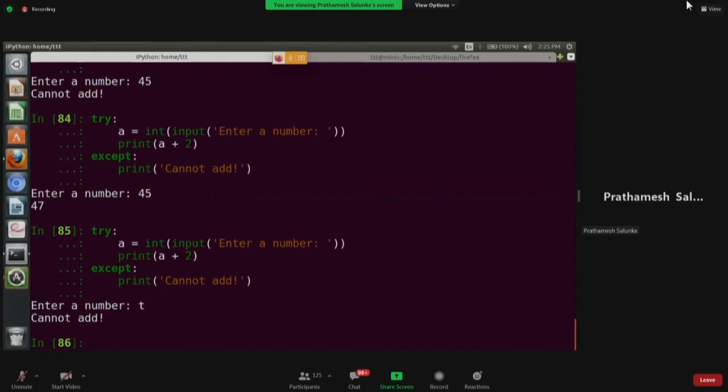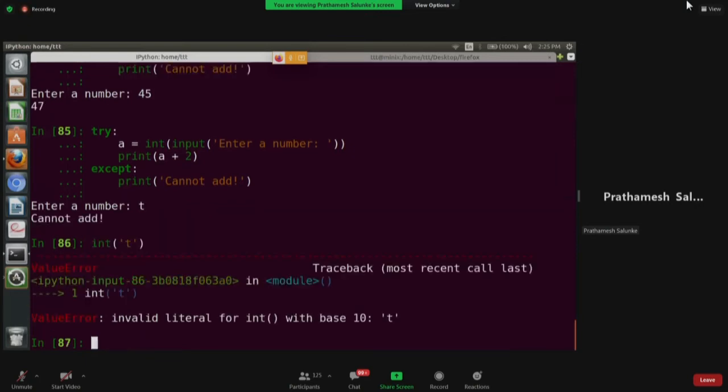Now, again, there is an exception. Cannot add. This time, obviously, it is some other exception that we are aware about, because what we are doing is we are converting string to int. And we know that if it is not a number string, then Python fails to get the value for it.